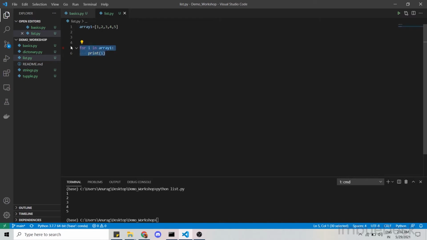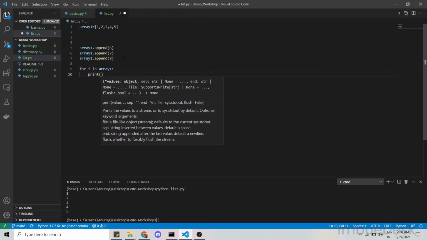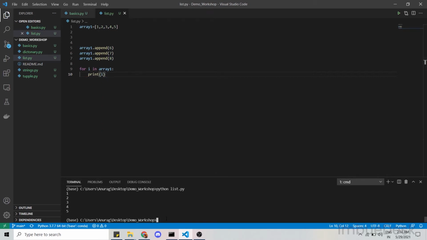So what we can do is array1.append(6). Now using it two more times, 7, 8, saving it, printing it again with for i in array1, print i. Saving it, now running it again, and we can see 1, 2, 3, 4, 5, 6, 7, 8 is printed.